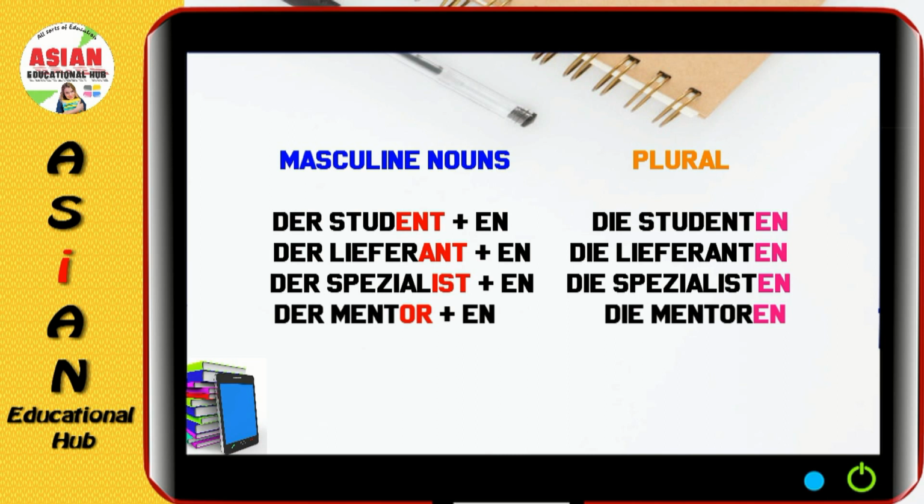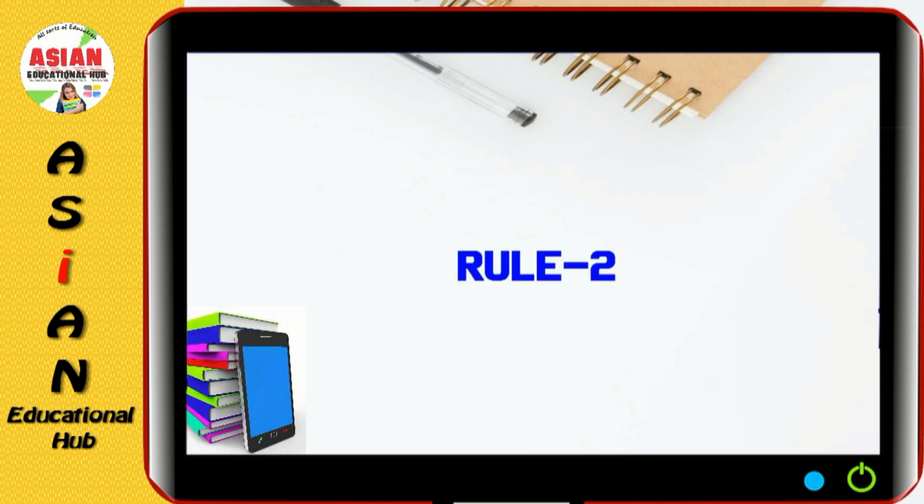Der Lieferant plus en is equal to die Lieferanten. Der Spezialist plus en is equal to die Spezialisten. Der Mentor plus en, die Mentoren.